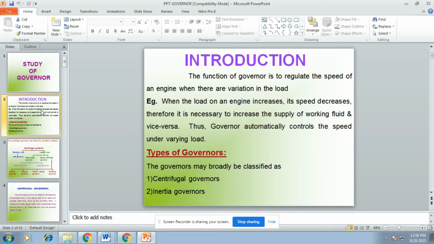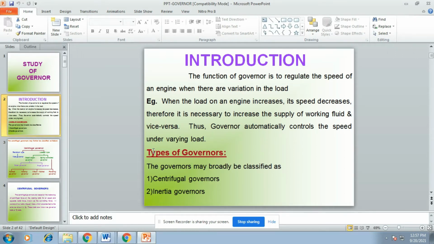The main function of the governor is to regulate the speed of an engine when there is any variation in load. Otherwise, it's a device which is used to regulate the mean speed of an engine when there are any speed variations due to fluctuation in loads. This is an important term. This is called a governor.